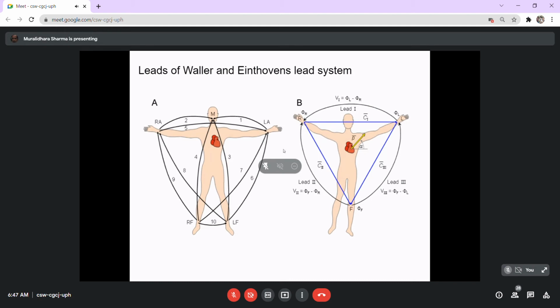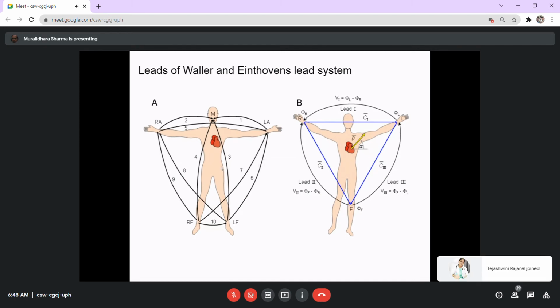Waller had identified 4 reference points, and earlier there were many other scientists who had identified many reference points.